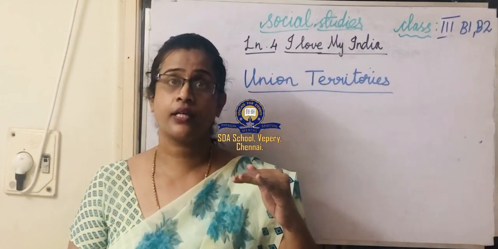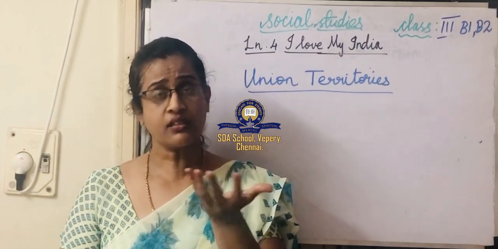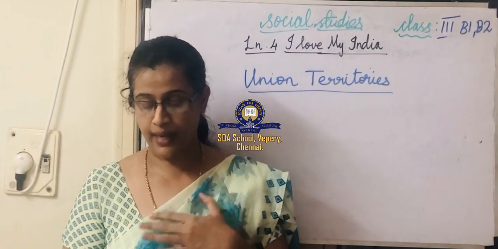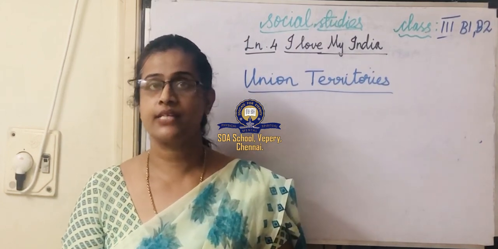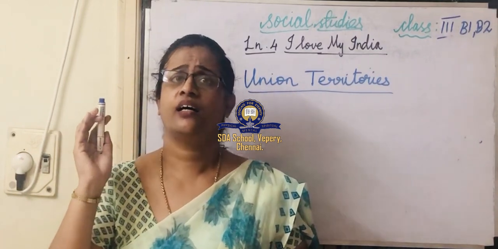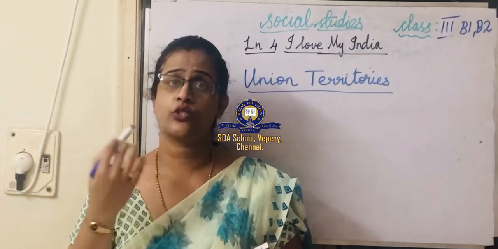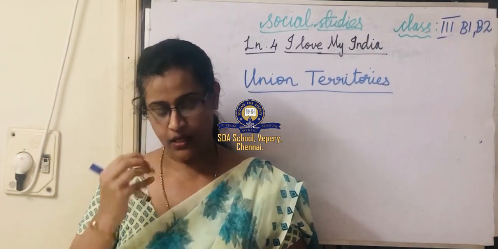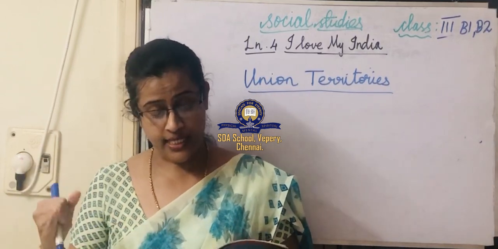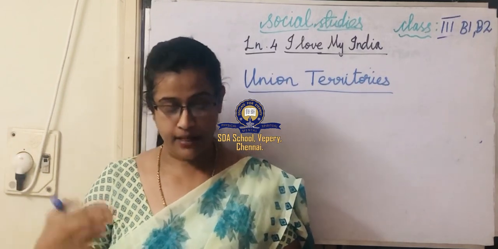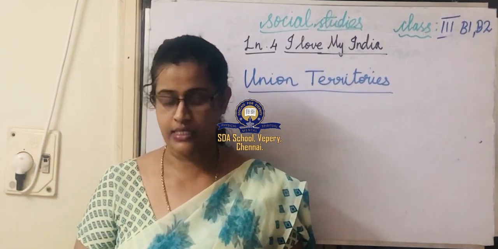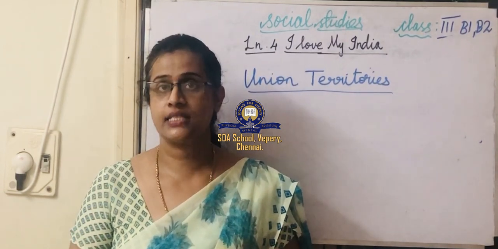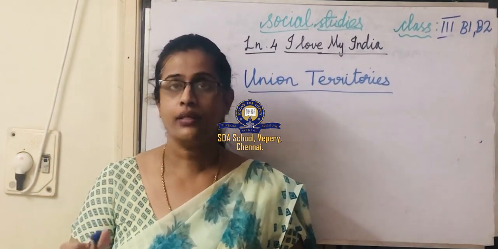What are the boundaries of India? What are the countries surrounding India? Pakistan, Afghanistan, Nepal, Bhutan, China, Bangladesh, and Myanmar. India is surrounded by the Bay of Bengal in the east, Arabian Sea in the west, and Indian Ocean in the south. How many states does India have? India has 29 states, and each state has its own capital.